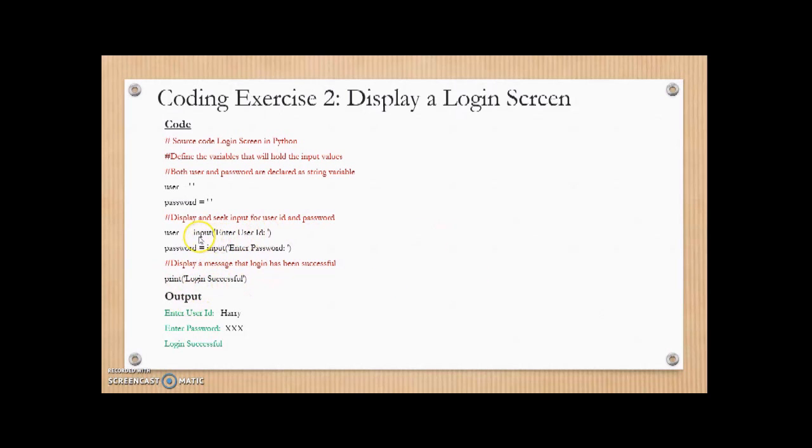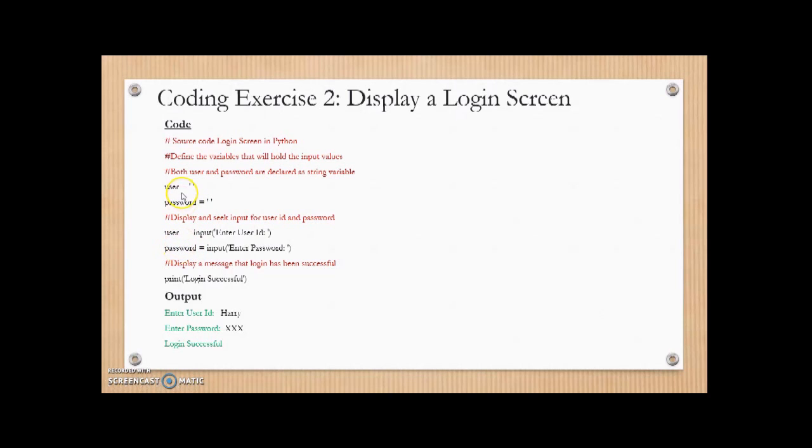Input is a command which tells the computer to read a value from the user, to ask the user for a value, and whatever value the user enters will be saved in the variable called user, which was defined earlier. So the command says input, right? It will input a value from the user, and before it does, it will say enter user ID, and whatever value is entered will be saved in the user variable which was defined here.